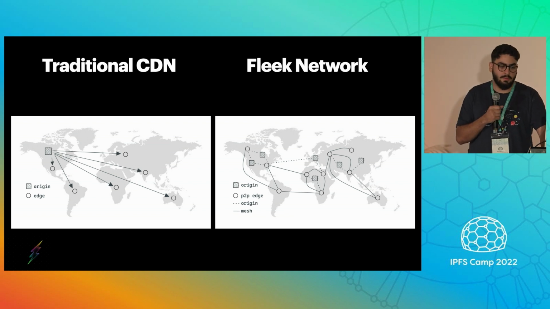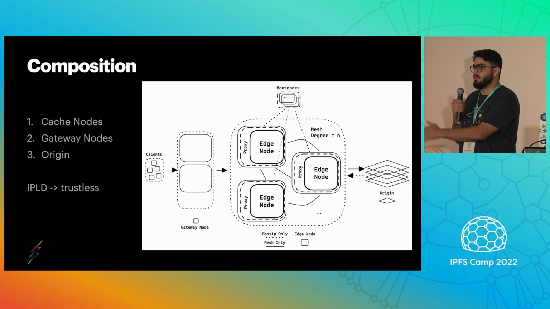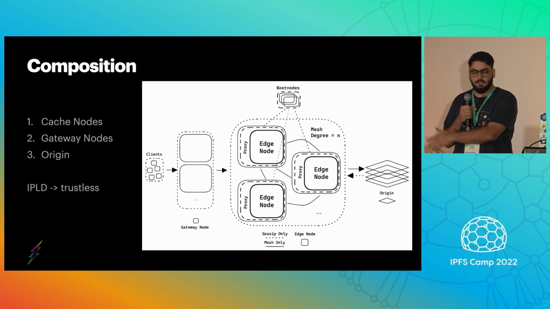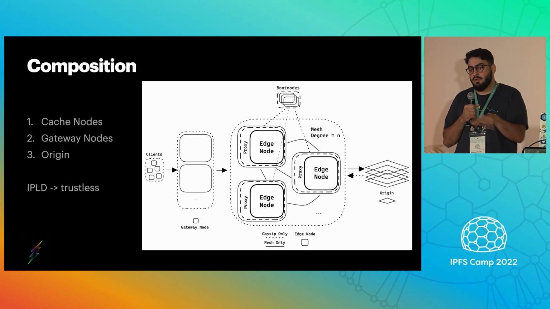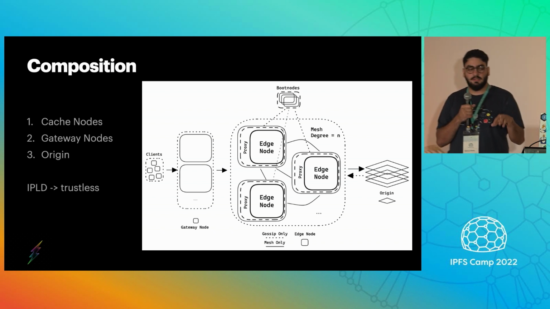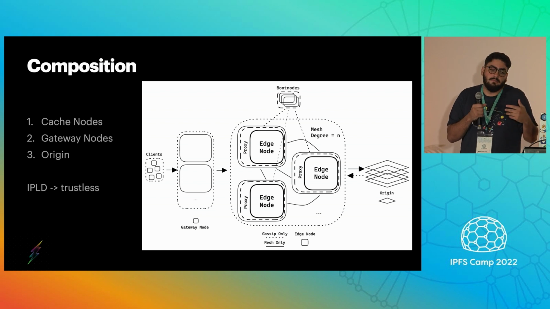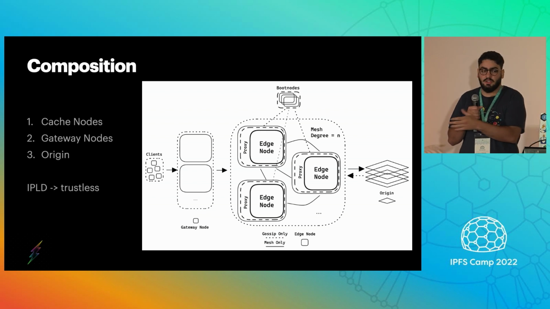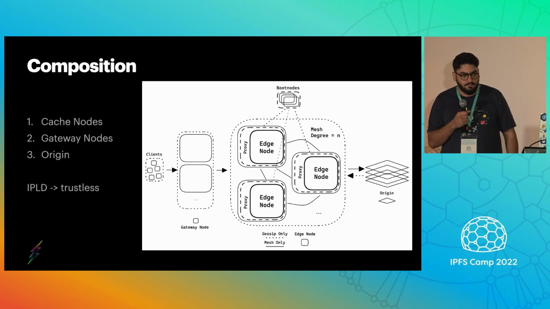So it's truly peer-to-peer. Our network is composed of cache nodes, gateway nodes, and origin, which are the storage layers or storage providers that I talked about. The network operates on the premise that all the data is represented as IPLD, so it's trustless and tamper-proof, and that's the medium on which all the data transmission between these different actors happens.